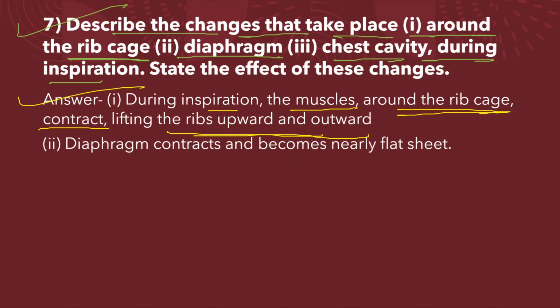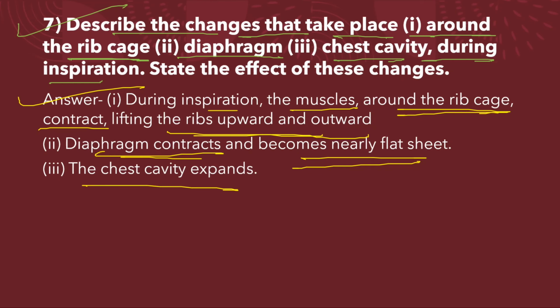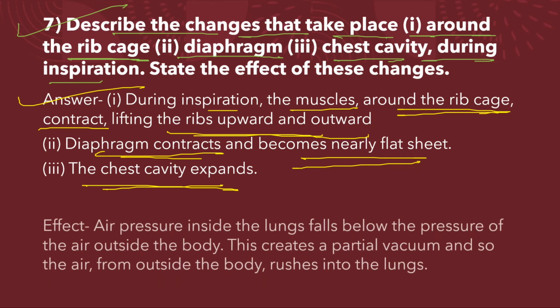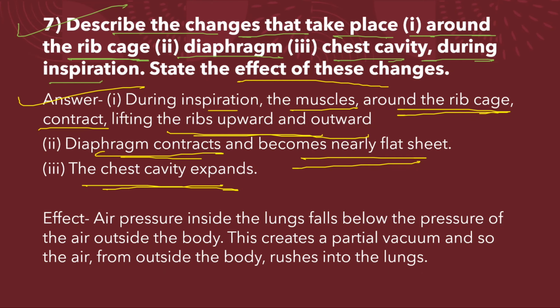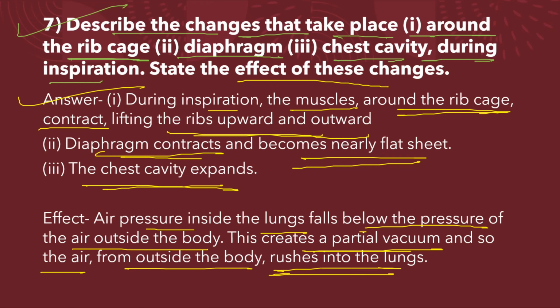Number 2, the diaphragm also contracts and becomes a nearly flat sheet. Number 3, the chest cavity expands. And what is the effect of these changes? The air pressure inside the lungs falls below the pressure of the air outside the body. This creates a partial vacuum and so the air from outside the body rushes into the lungs.